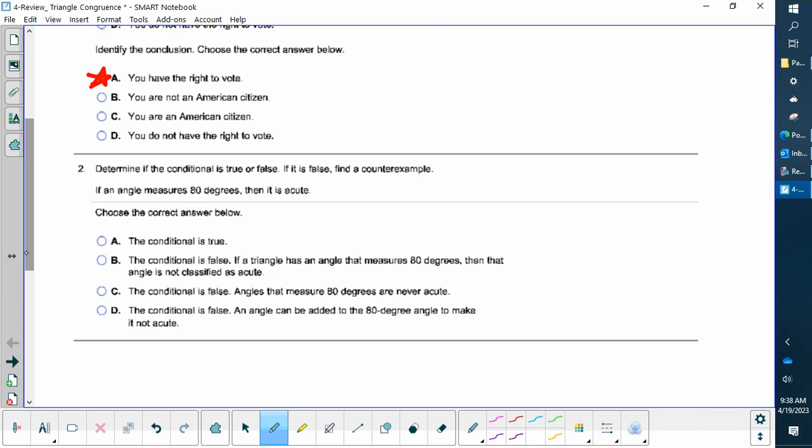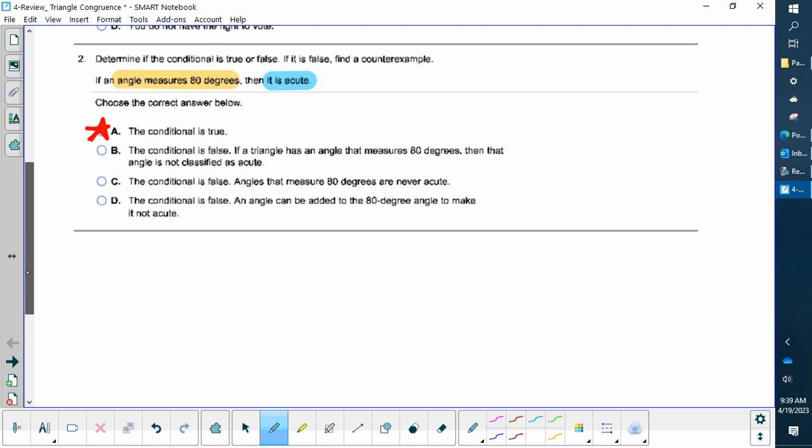Determine if the conditional statement is true or false. If it is false, find a counterexample. It says if an angle measures 80 degrees, then it is acute. So here's my hypothesis. Does this have to be true? I would say yes, an angle of 80 degrees has to be acute because the definition of acute is less than 90. If it was false, you would come up with a counterexample. So the conditional is true. Okay, next problem.